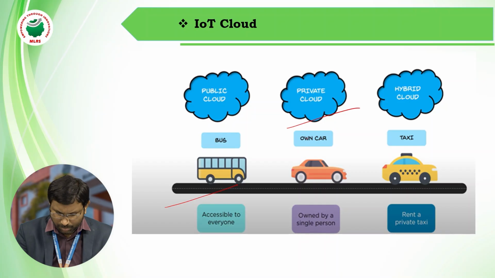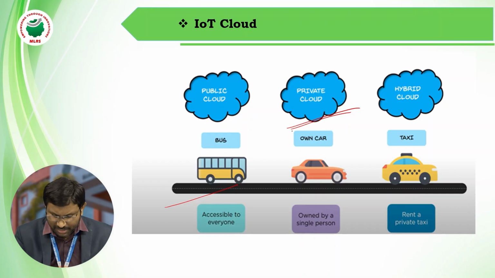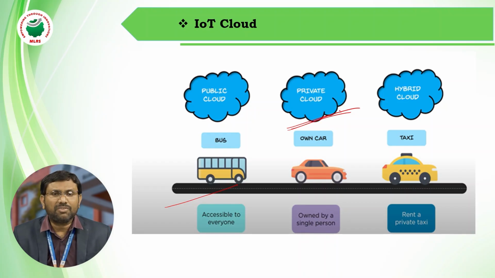So private companies keep data in the cloud which is accessible only by those companies, not by everyone in the world. The general public can't use that data because they don't have access.